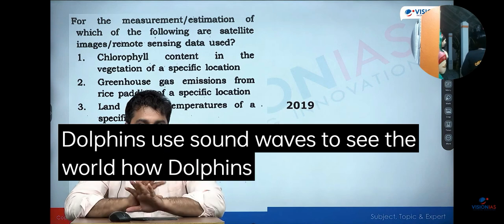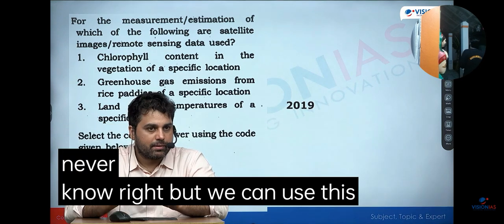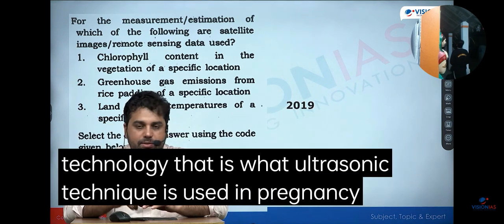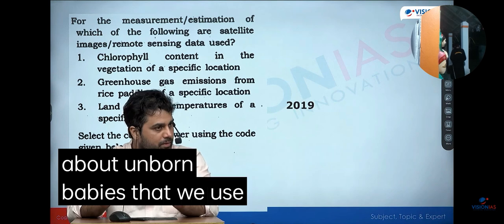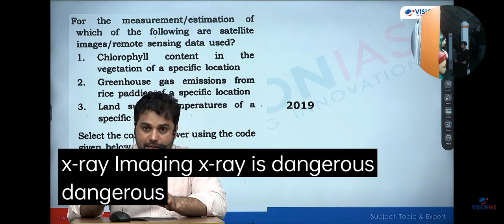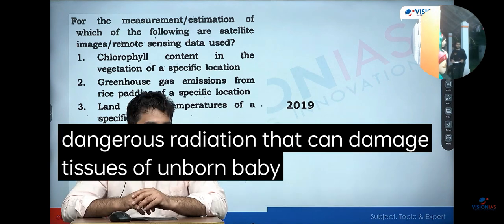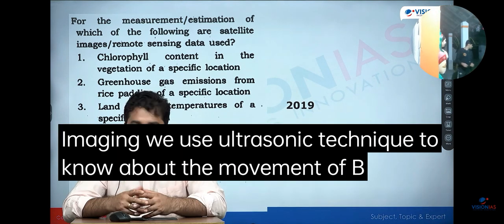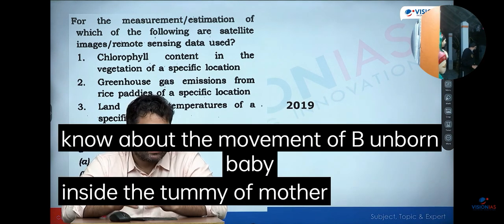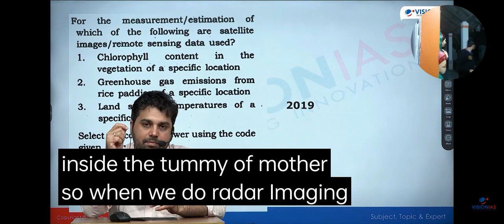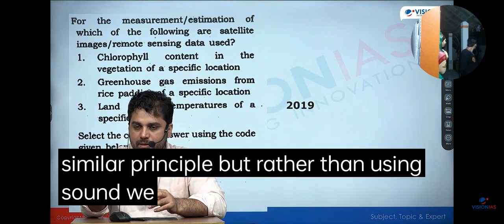Dolphins use sound waves to see the world. How dolphins see the world, we will never know. Right? But we can use this in a technology. That is what ultrasonic technique is used in pregnancy, to know about unborn babies. पढ़ा होगा आपने ये तो सब सुना होगा that we use ultrasound. Right? So X-ray imaging हम करेंगे. X-ray is dangerous radiation that can damage tissues of unborn baby. So we use sound imaging. We use ultrasonic technique to know about the movement of unborn baby inside the tummy of mother. So when we do radar imaging, we use a similar principle, but rather than using sound, we use radio waves.